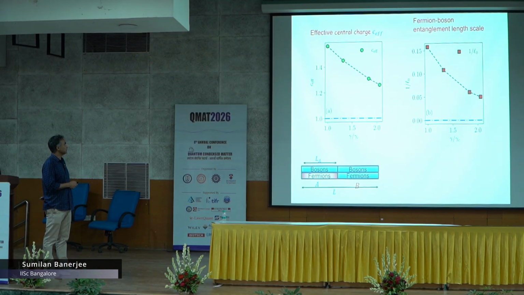You can plot the C effective as a function of distance from the critical point, which is at 1, and you see that at the critical point the C effective is large, 60 percent larger, and even in a Fermi liquid it decreases; we have done it for very large size, and it almost goes to 1. There is also this local fermion boson length scale, the local fermion boson entanglement length scale, which again decreases as you go away from the critical point.